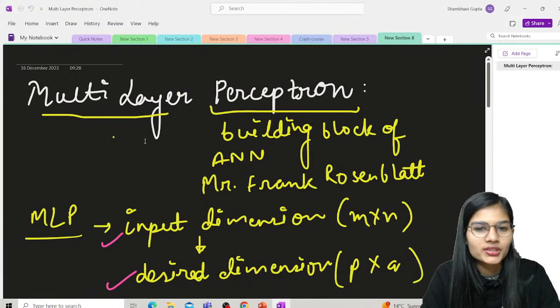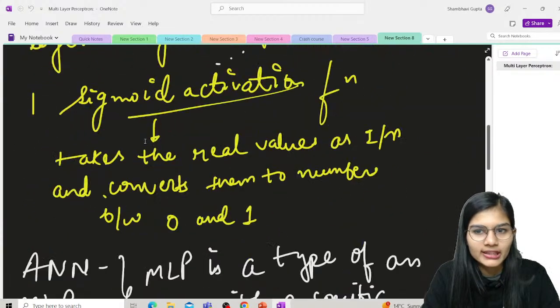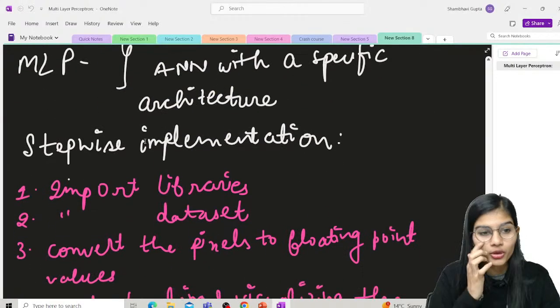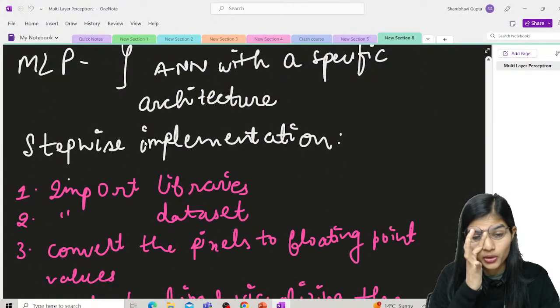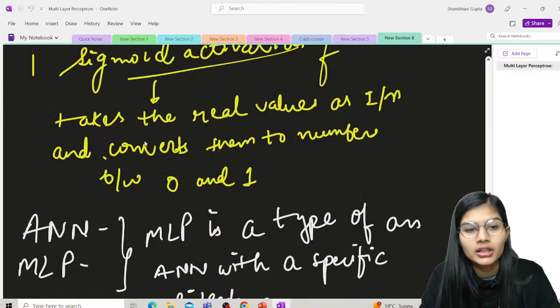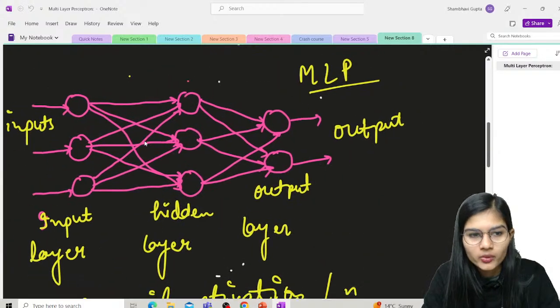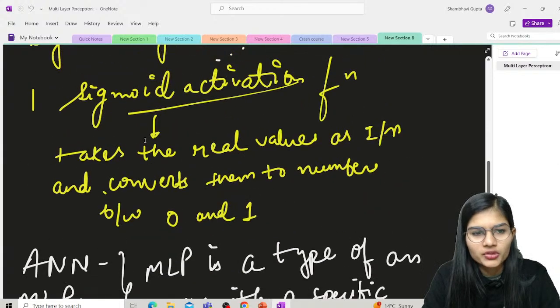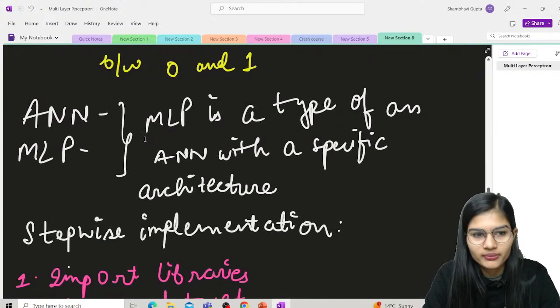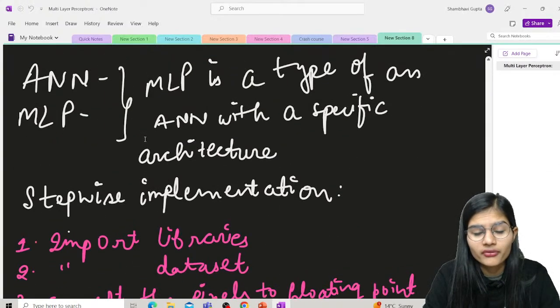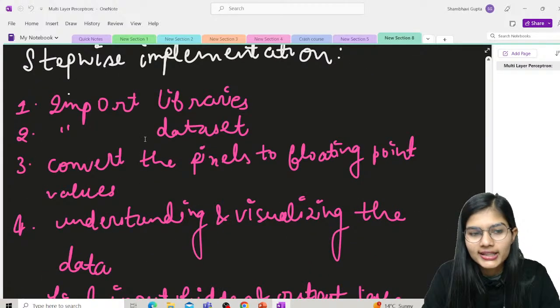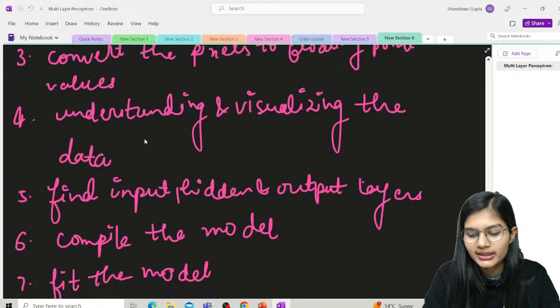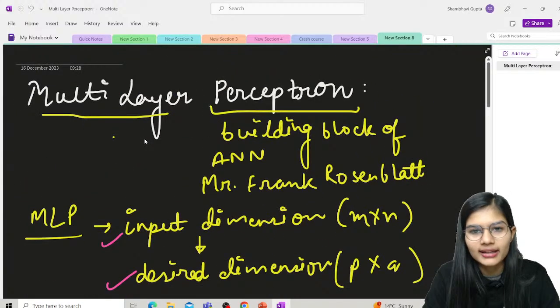Okay, so this was the multi-layer perceptrons which we discussed yesterday, right? I told you what multi-layer perceptrons are, what you have in terms of the diagram, how it works. We even talked about layers also, right? Then we worked with the sigmoid activation function, right? We discussed the difference between ANN and MLP. Fine. We did a stepwise implementation too. So yeah, these were all the things which we had done yesterday.